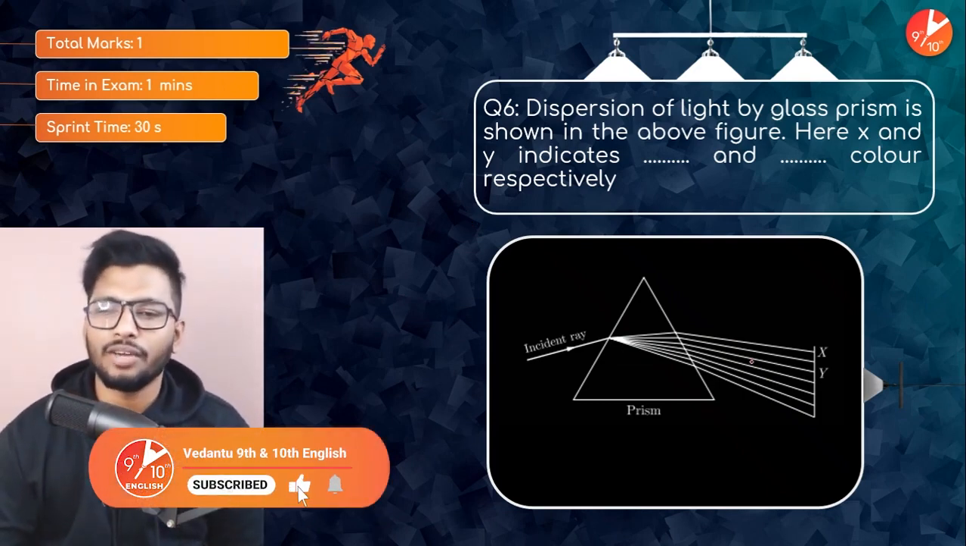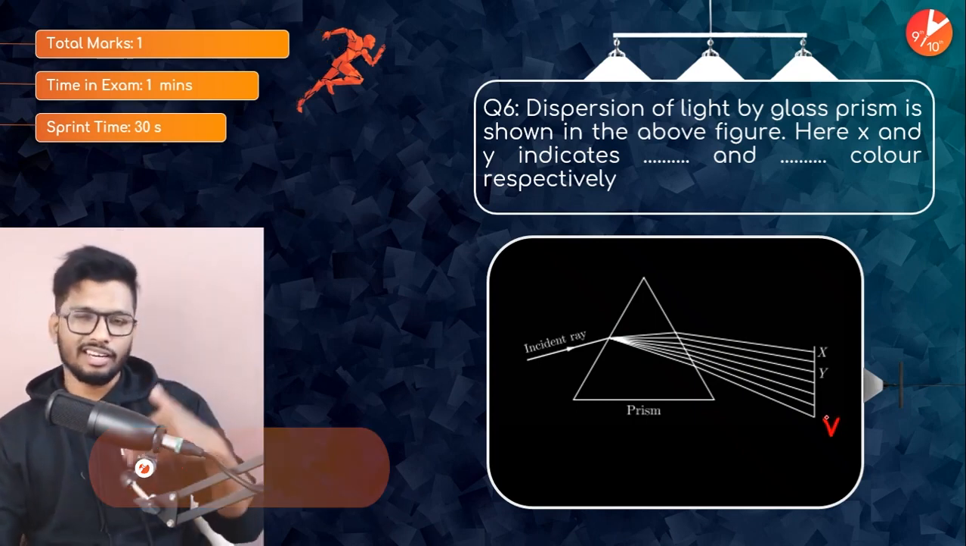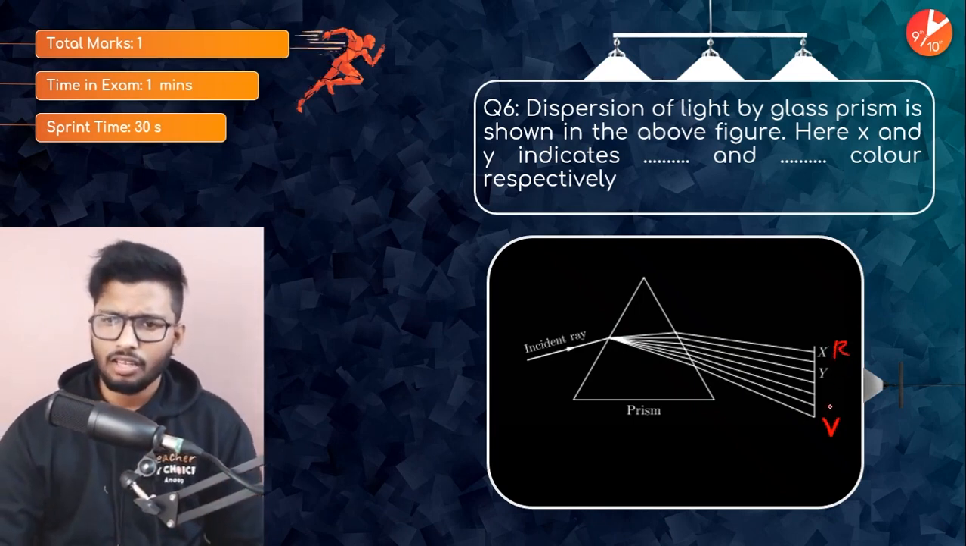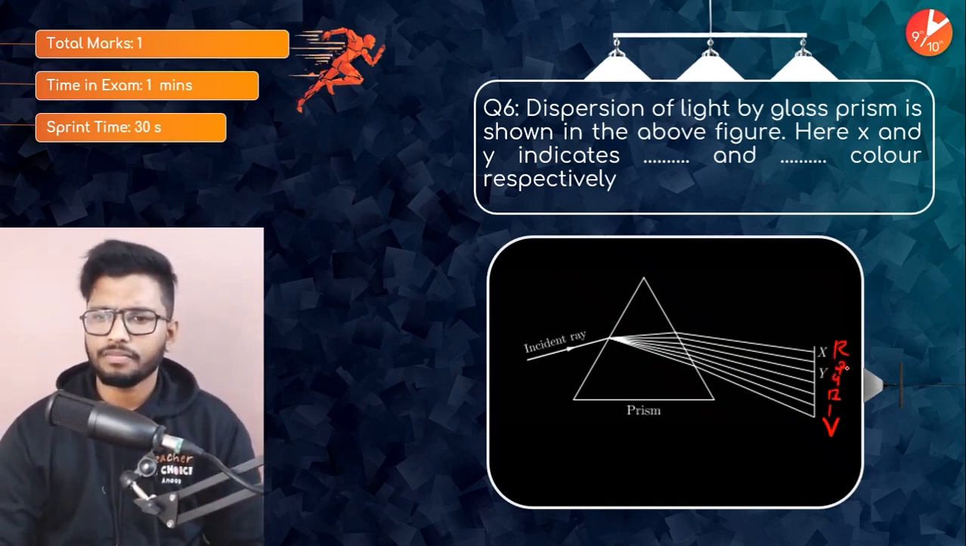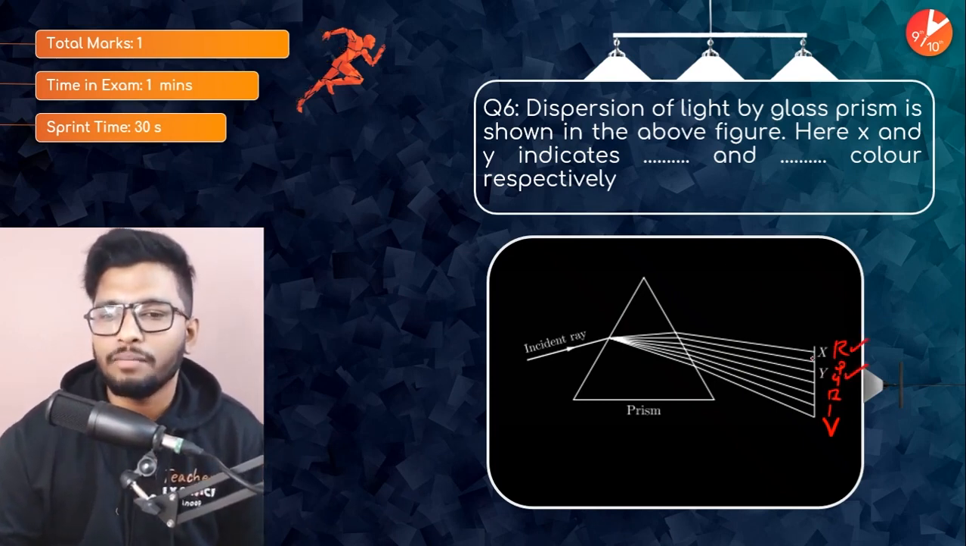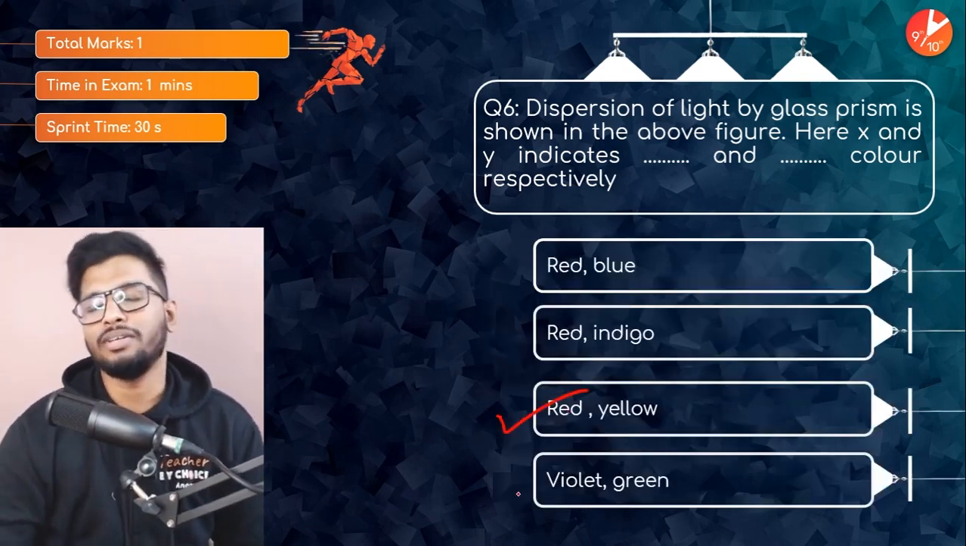So let me just write it down over here, guys. Now remember, violet will always be at the base. Violet will be because it will get refracted the most. Red, on the other hand, gets refracted the least. So you've got your red and yellow is what is seen over here, because they're talking about this one and this one. So it's red, orange, and yellow. So red and yellow should be the right answer.